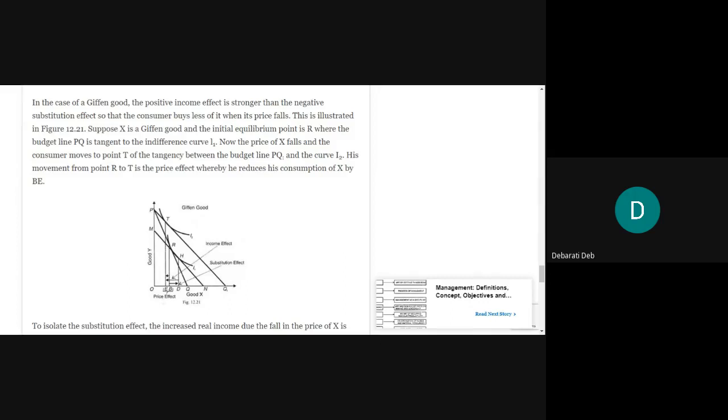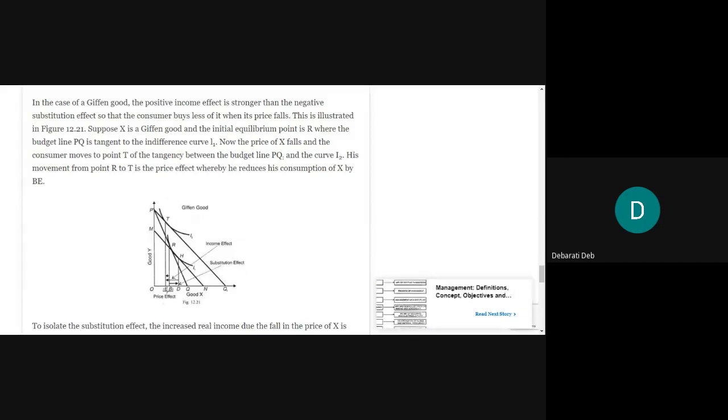Here what happens is the income effect. This change in real income happens if the price of the good falls or increases. So the effect on the real income which occurs due to the change in price is actually stronger. That is positive, going in the same direction. One is increasing, the other is also increasing. One is decreasing, the other is also decreasing. That means they are going in the same direction, so they are having a positive effect, isn't it? So this positive income effect is actually stronger than the negative substitution effect.